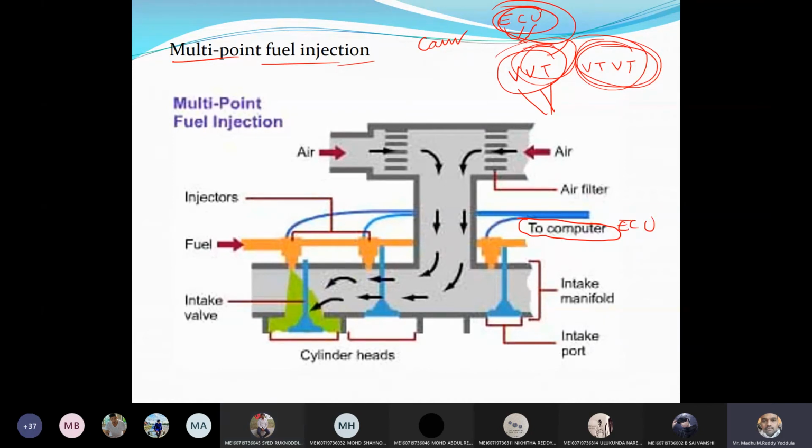When the fuel needs to be admitted, the air is going, and this is the inlet valve of one cylinder, this is the inlet valve of the other cylinder. The black color one is the airstream, and the fuel is supplied to the fuel injectors, and when to inject the fuel will be taken care of by the ECU.